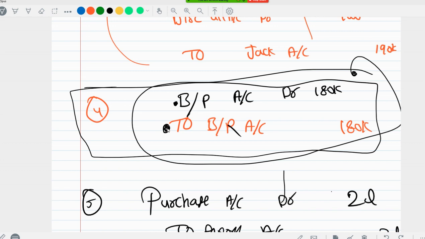Harry has one bills receivable from himself, basically for 1,80,000 only. So that bills receivable and bills payable will automatically get cancelled. Bills receivable is an asset, and an asset shows debit balance. Now you want to cancel it, so I have credited it. Whenever you want to cancel things, do the opposite of what it was. If it was in credit, then do debit. If it was in debit, then do credit. Then automatically it will become cancelled.